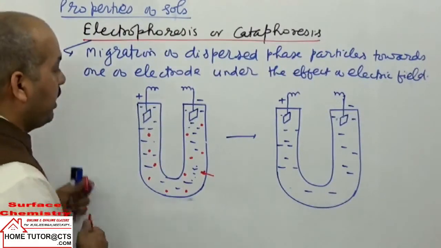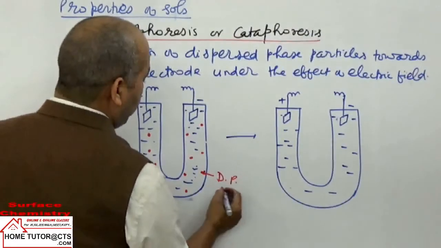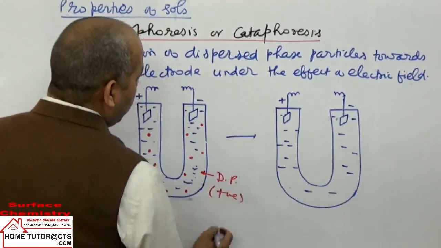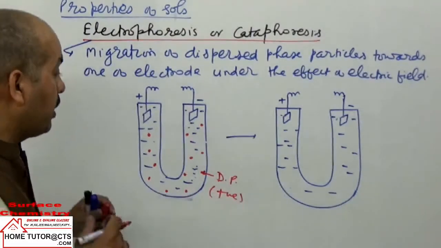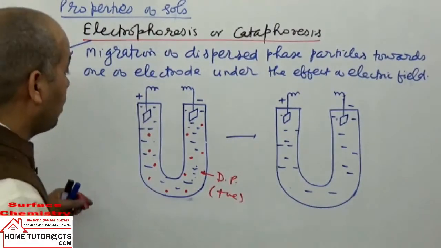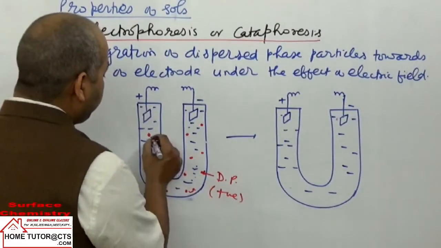Now suppose the dispersed phase particles are taken as carrying positive charge, they have a plus charge on them. So what happens? On application of an electric field, these will migrate toward the negative electrode.